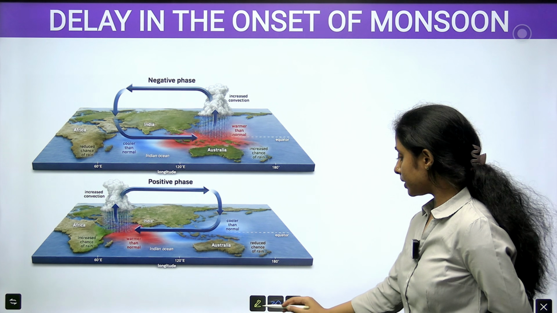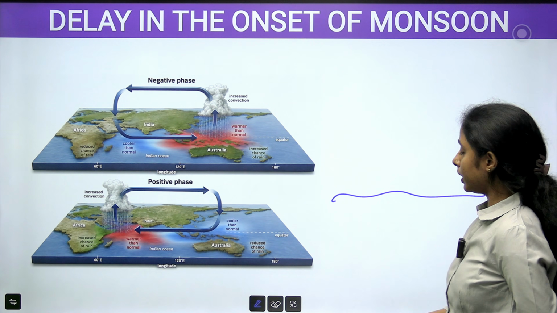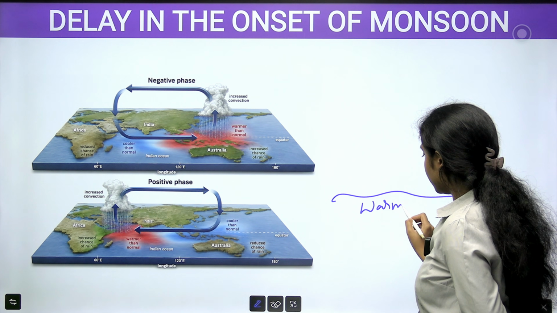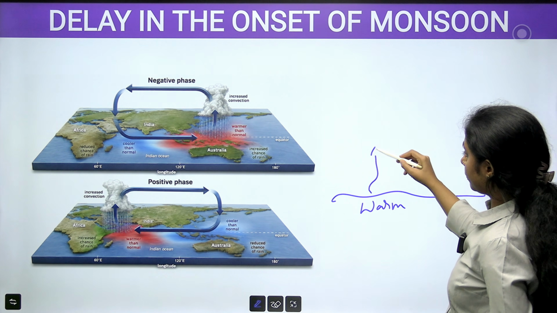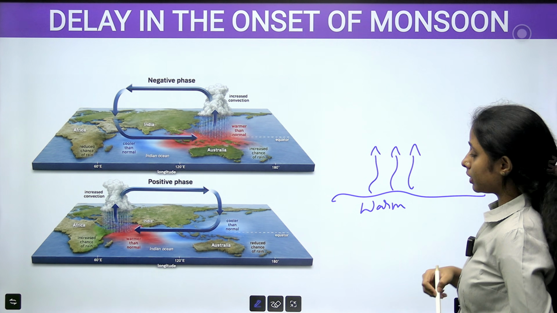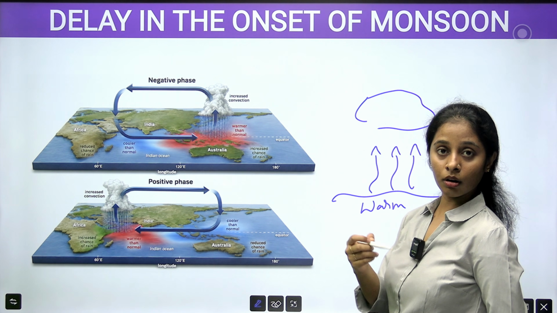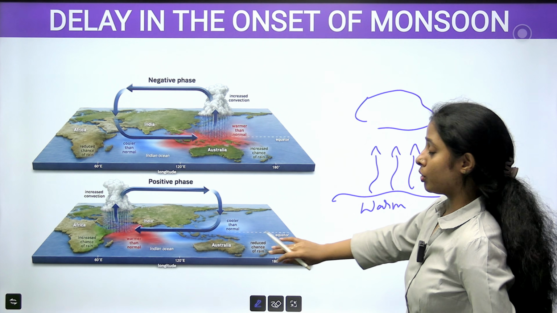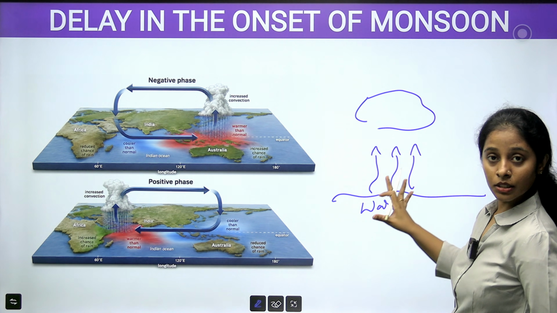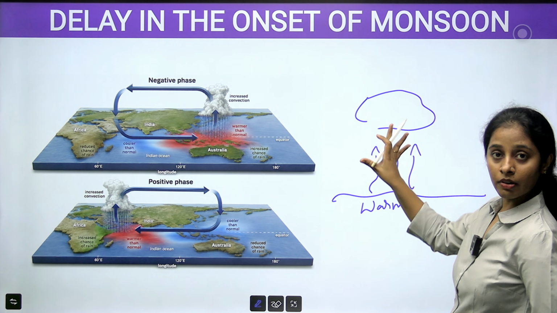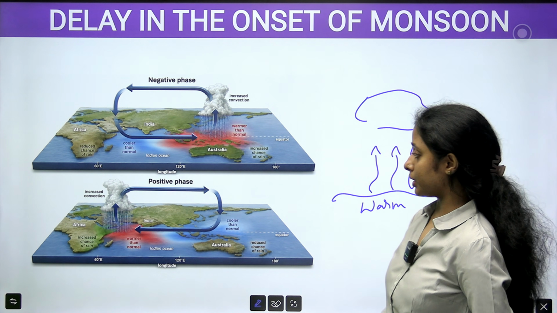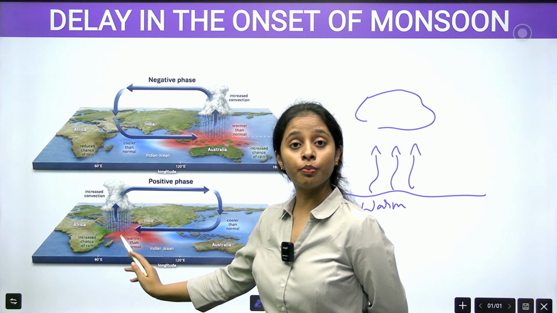Whenever the water body is warm, evaporation happens, and then when the wind comes, you have clouds forming and all. You have the monsoon winds which will carry this moisture because of the evaporation. This is the normal condition when the water is warmer.